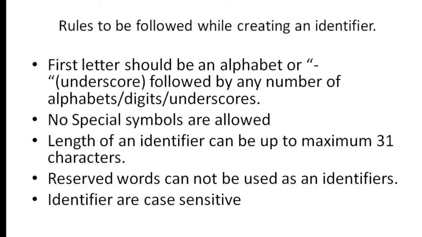Now, if I want to create an identifier, I should follow some rules, right? So, what are the rules to be followed while creating an identifier? These are the rules to be followed. This is going to be asked for 5 marks: write the rules to be followed while creating an identifier. First, the first letter should be an alphabet or underscore. That means the first letter may start with an alphabet or it may start with an underscore.